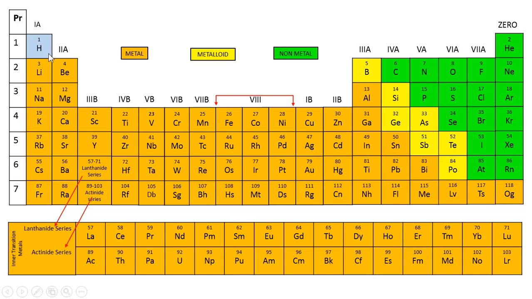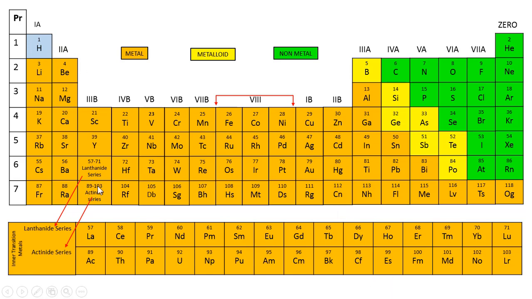Hydrogen has been colored as blue because it is very similar to the elements of 1A as well as very similar to the elements of 7A. So it behaves both as a metal and as a non-metal. Therefore, it has got a unique position in the periodic table.